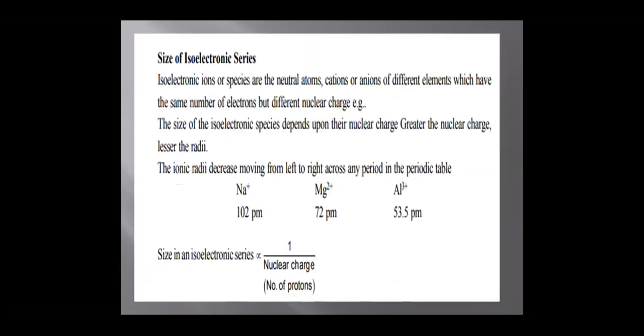Size of isoelectronic species, or size of an isoelectronic series. Ionic radii decrease moving from left to right across any period in the periodic table. So in general, size in an isoelectronic series is inversely proportional to the nuclear charge, or you can say the number of protons.